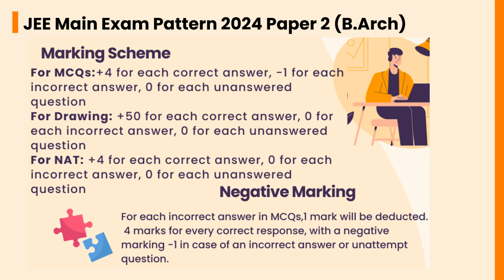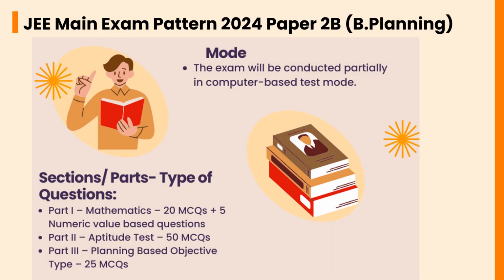Let's check the JEE Main Exam Pattern 2024 Paper 2B Planning. The exam mode will be conducted partially in computer-based test mode. The sections include Part 1, Part 2, Part 3. Part 1 includes Mathematics with 20 MCQs plus 5 numeric value-based questions. Part 2 includes Aptitude test with 50 MCQs. Part 3 includes Planning-based objective type with 25 MCQs.